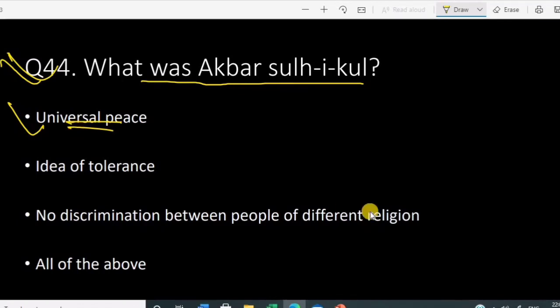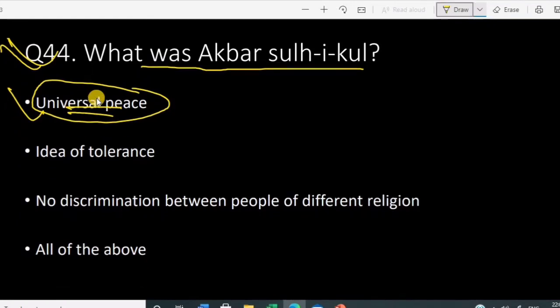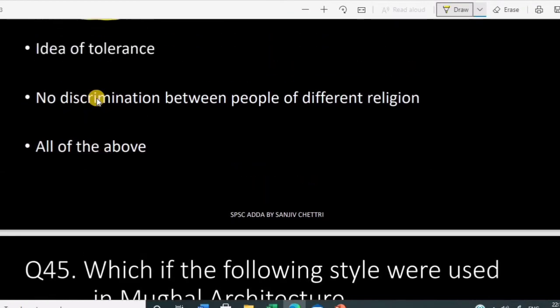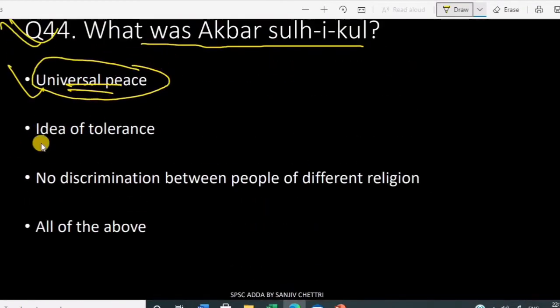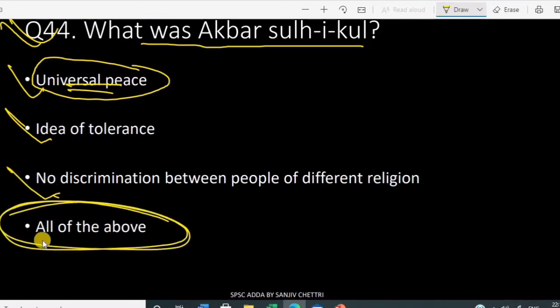He promoted an idea of tolerance during his tenure by removing discrimination, because there was a lot of discrimination. So Sulh-i-kul means universal peace. Not only universal peace, the idea of tolerance is also correct, and no discrimination between people of different religions. So the correct answer is all of the above.